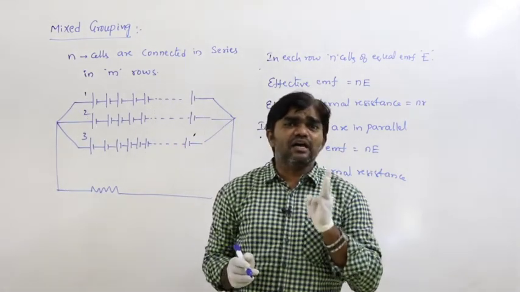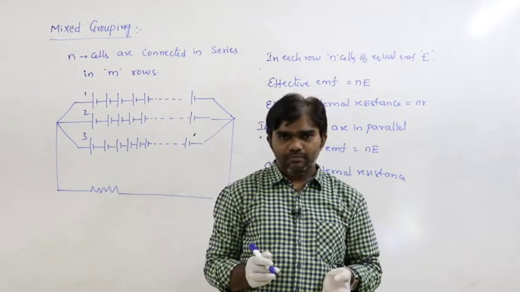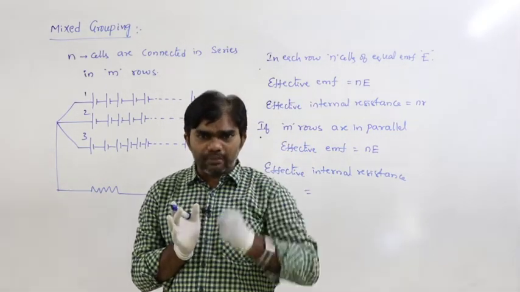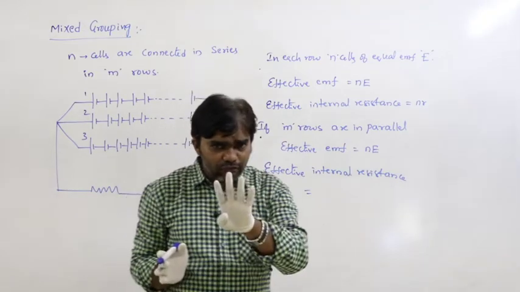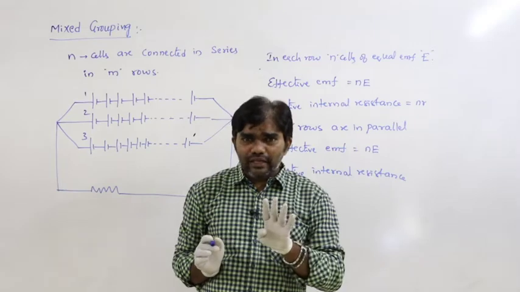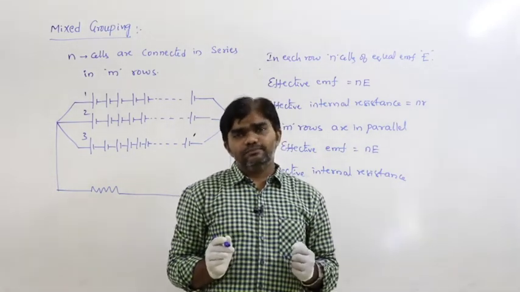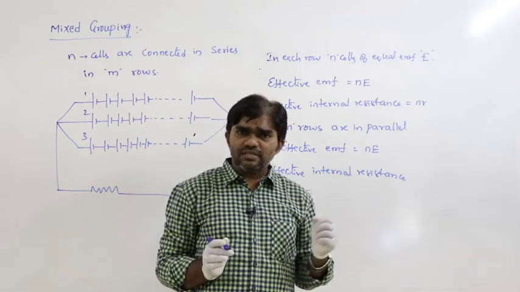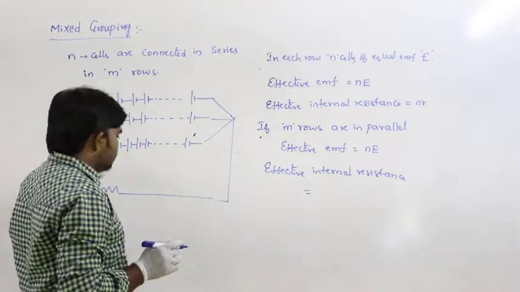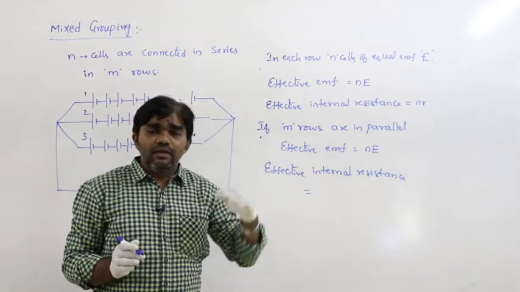For example, if 3 equal resistances are connected in parallel, what is the effective resistance? R by 3. If n resistances are connected in parallel, the effective resistance is R by n. In the same way, if 4 equal resistances are connected in parallel, the effective resistance is R by 4. Here, how many resistances? 1, 2, 3 and so on. m resistances are connected in parallel.